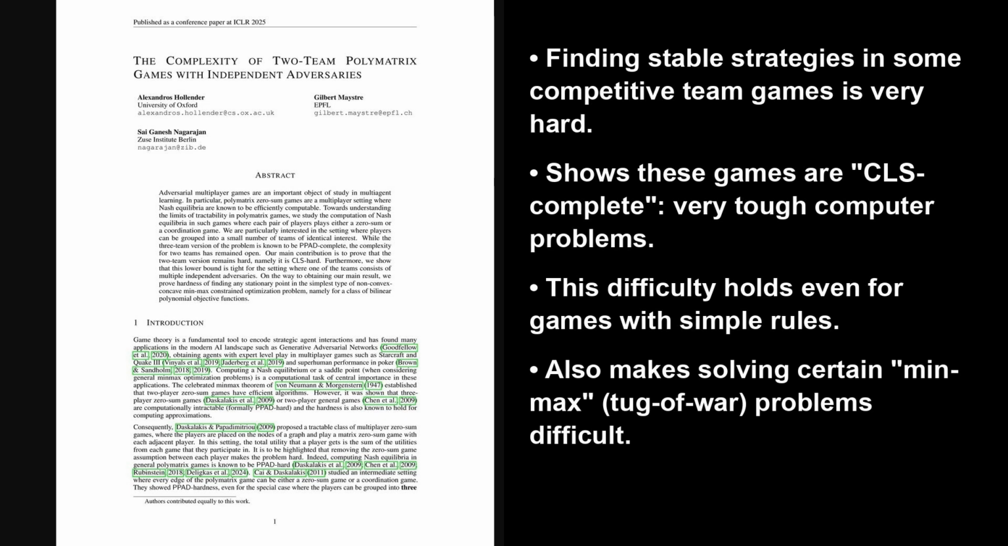So, tying this all together, the paper's method of using those Karush-Kuhn-Tucker points in min-max problems leads to a significant conclusion. It establishes that finding a Nash equilibrium in these two-team polymatrix games with independent adversaries is CLS complete. This CLS completeness, meaning it's not only in the CLS complexity class, but is also one of the hardest problems within that class, signifies the problem is computationally very tough, even with simple game setups. This insight also extends to the difficulty of optimizing certain min-max problems.